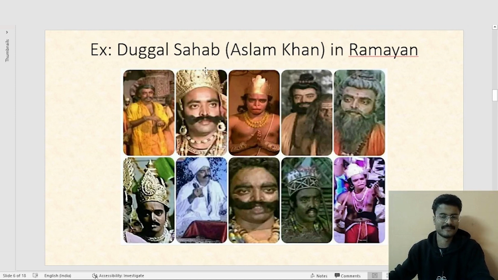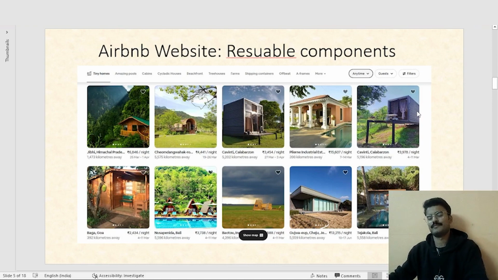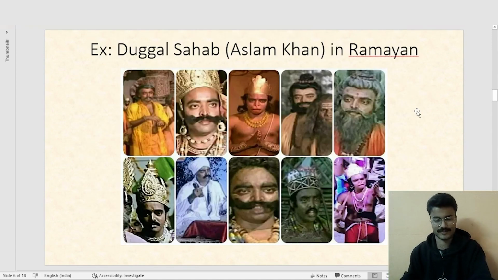What the director did was he took Aslam Sir as one reusable component and customized it a little bit. Here, the costume is changed. Here, a headgear is attached. A fake mustache is also there. So I don't think there's a better example to understand how reusable a component is and how this component exhibits its most crucial functionality, that is reusability.